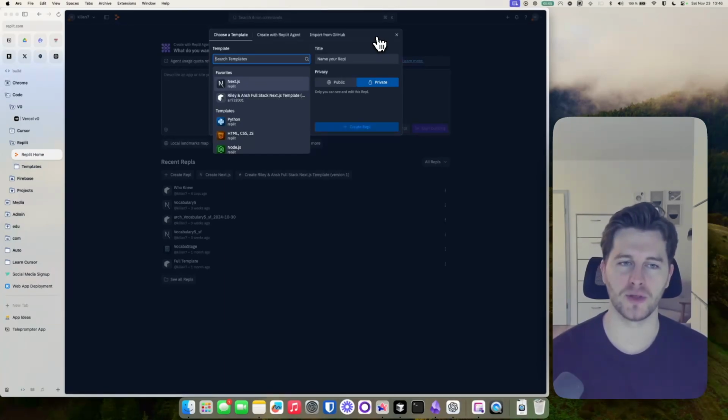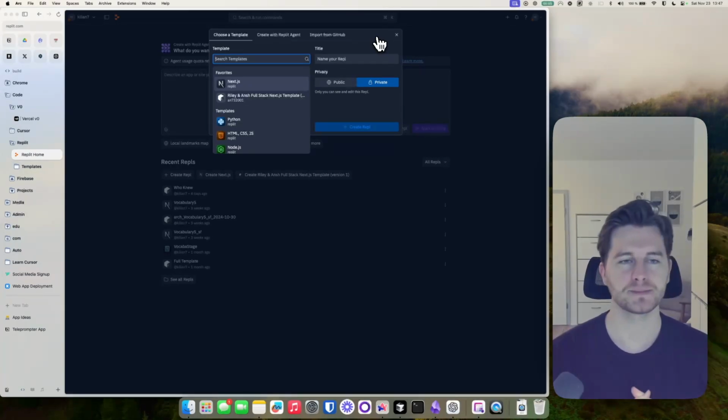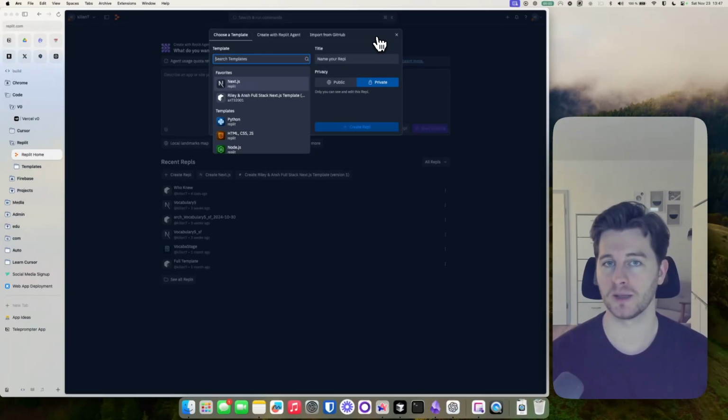For example, if you wanted to build an application that uses a database as well, to store stuff or have user authentication so people can create an account, you will need something else, right? You will need something like Google Firebase, for example. And to make your application communicate with Firebase, you need keys. This is where these templates come in. They make it really easy for you because they have this built in already. You just have to paste in the key from Firebase into your application and you're good to go.